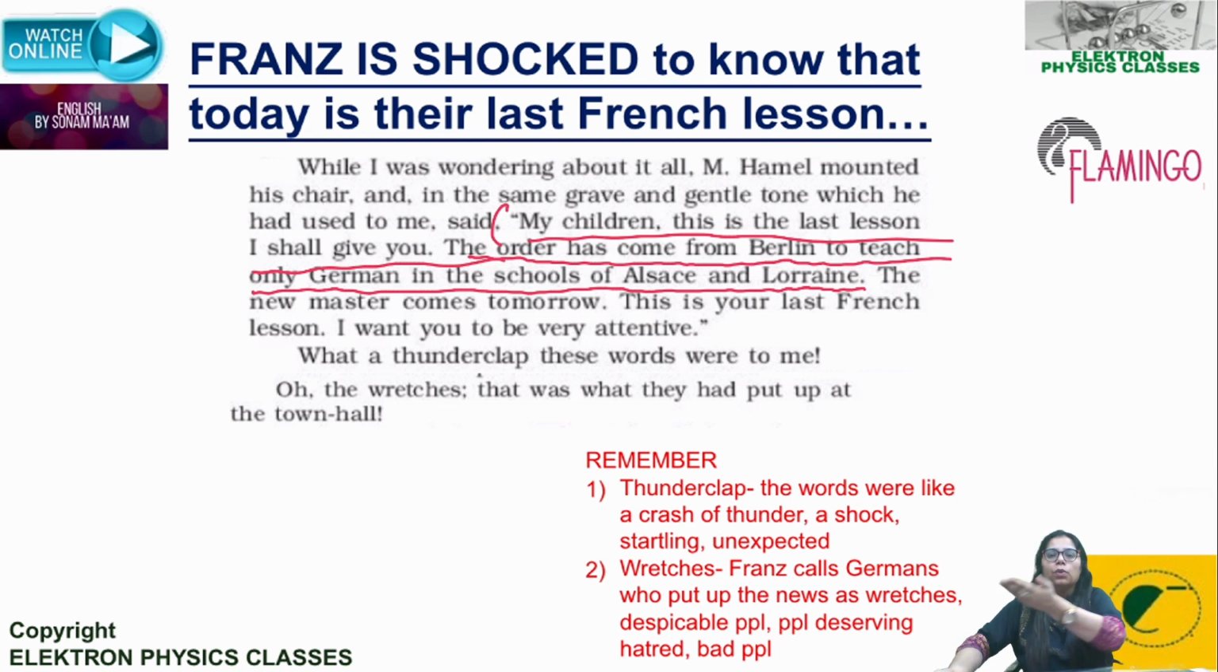See, it's very simple. Prussia has captured France, the Alsace and Lorraine districts of France. So now the new order had come. The language of France is French, and the language of Prussians is German. Since the Prussians have captured France, the language they want to impose on the Frenchmen is German. So that is basically the order. You need to memorize these lines: the order has come from Berlin to teach only German in the schools of Alsace and Lorraine.